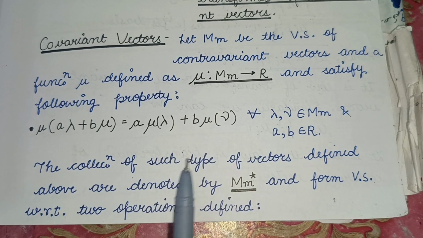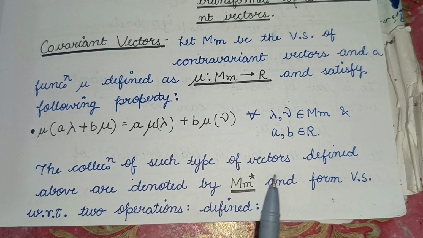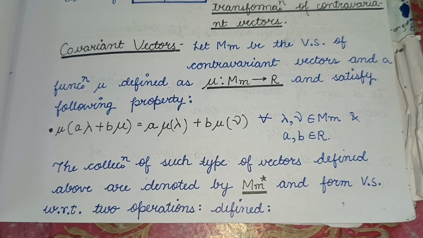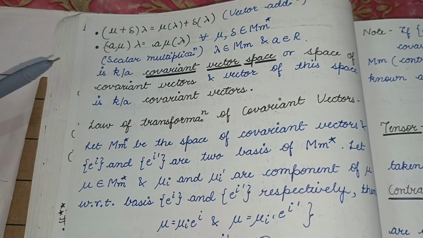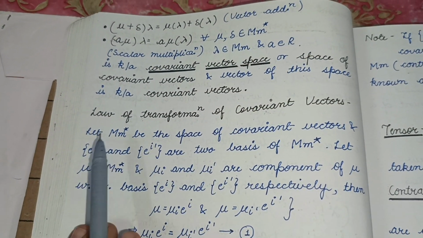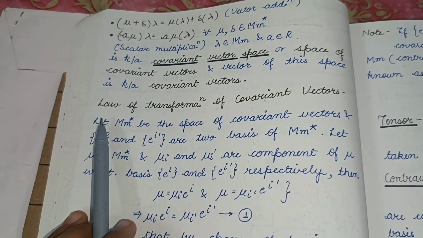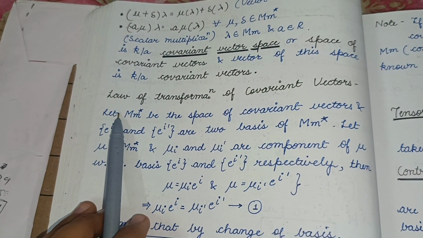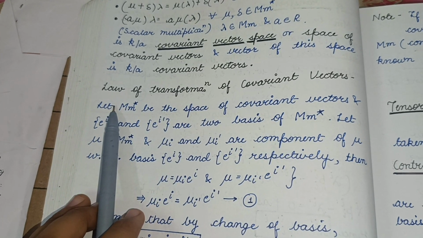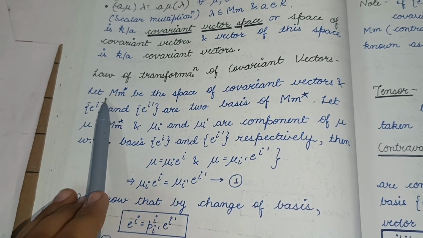So the collection of such vectors defined above are denoted by Tm star and form a vector space with respect to two operations defined as these two operations. And also scalar multiplication, lambda should belong to Tm and a should belong to R. This is known as covariant vector space or space of covariant vectors, and a vector of this space is known as a covariant vector. Now, law of transformation of covariant vectors.